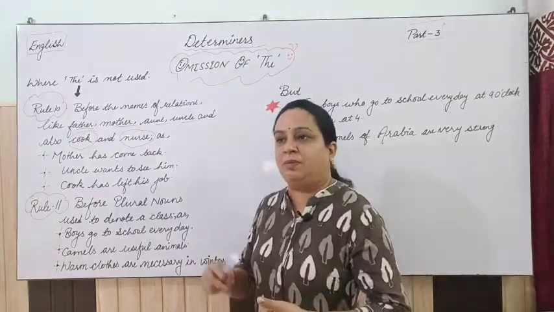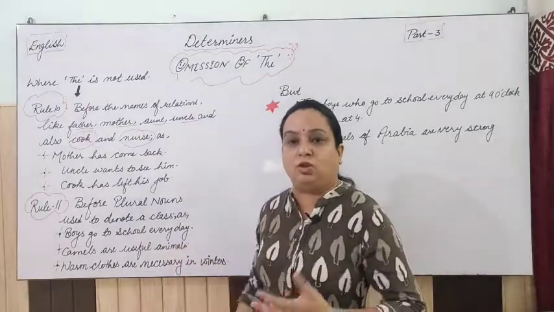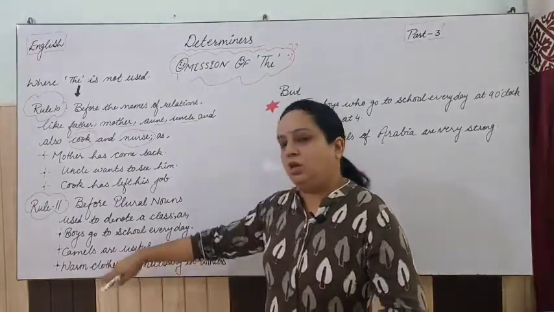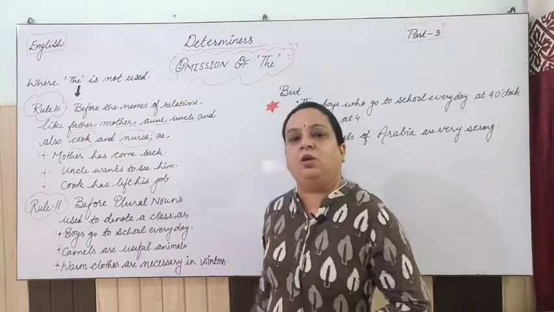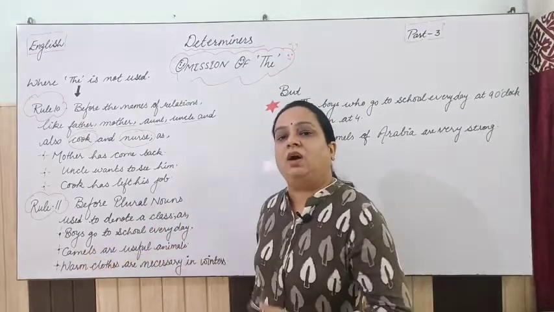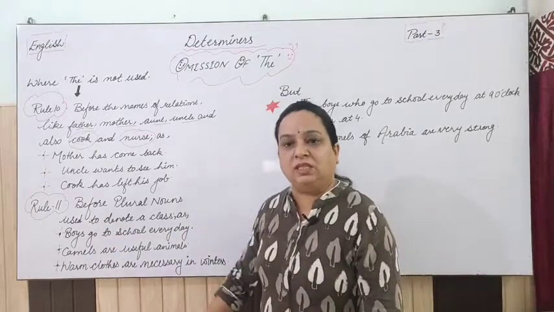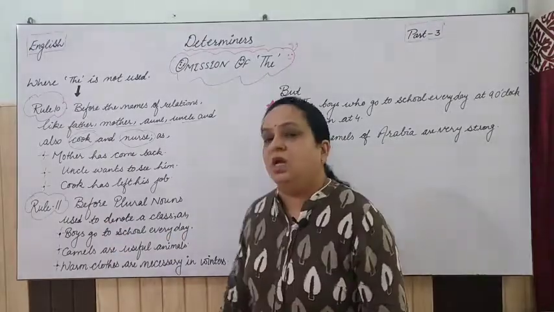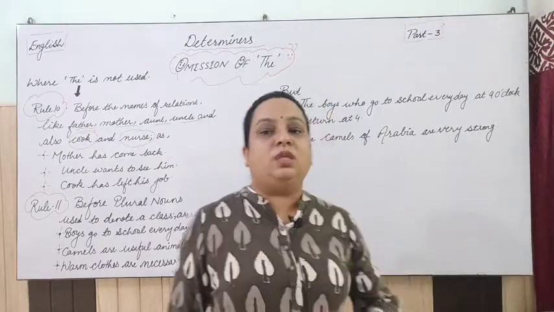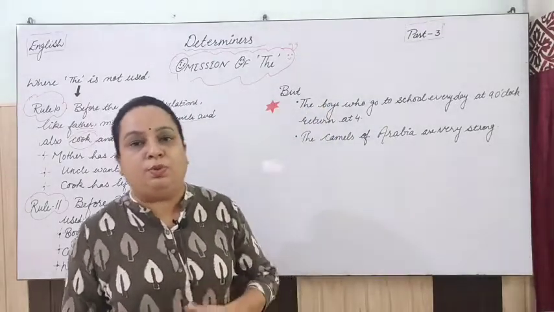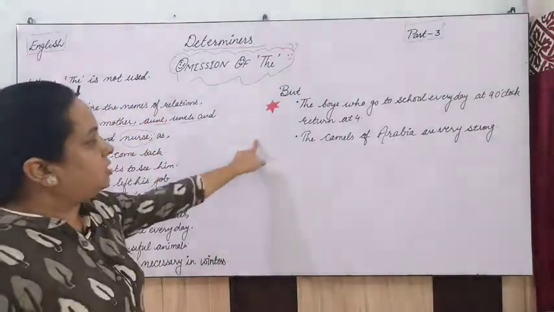It may be sweater, jacket, cap, socks, scarf, the whole class of warm clothes. So we will not say "the warm clothes". But if we make them particular, that is the exception of this rule: if you are using them as particular, then we will use "the" with those plural nouns. So let's see the exception of this.